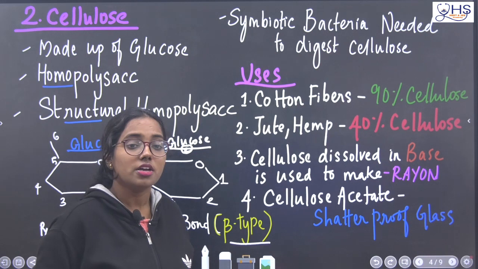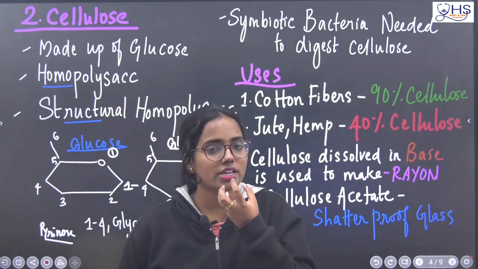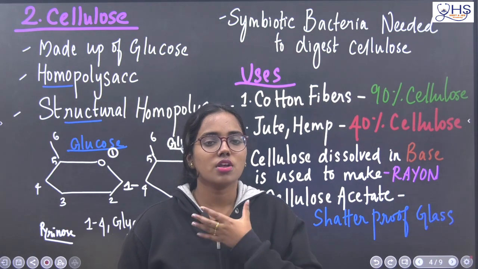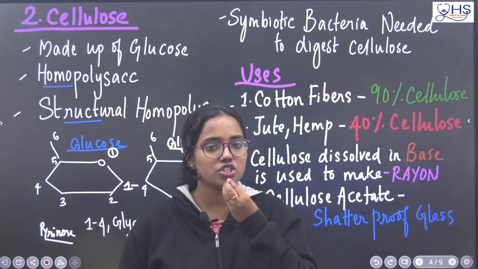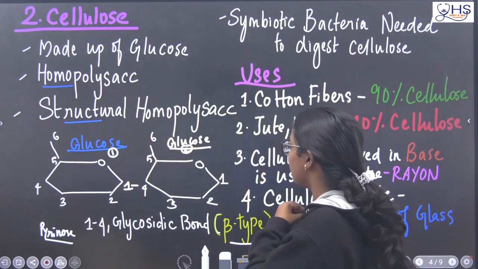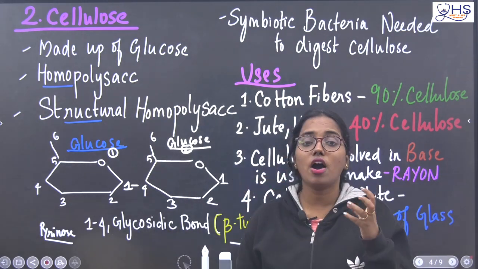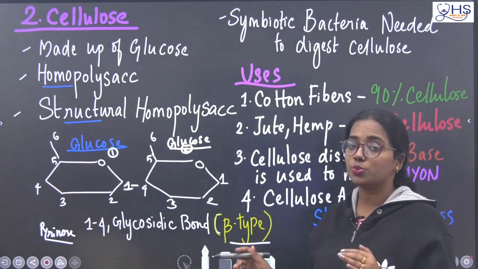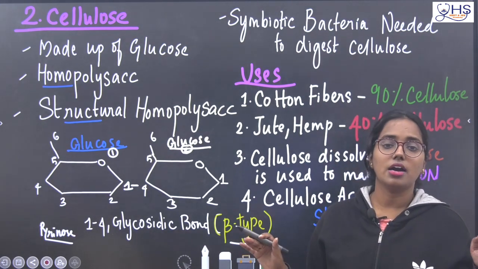What is alpha type? See, we humans cannot digest cellulose. Human beings cannot digest cellulose. Why? Because the enzyme which is present in our mouth is alpha type. What enzyme do we have? Humans have alpha amylase, but the bonding which is present in the plant is beta type. That's why humans cannot digest cellulose.